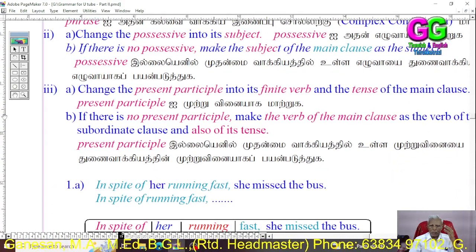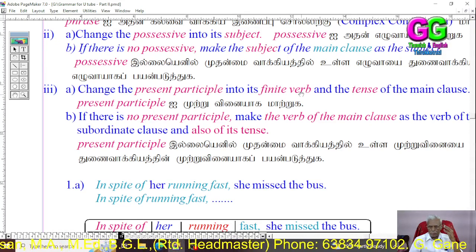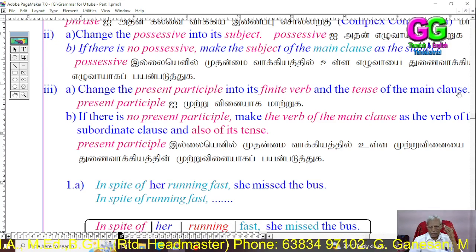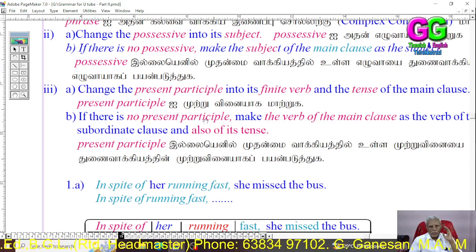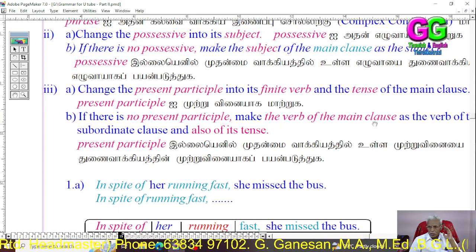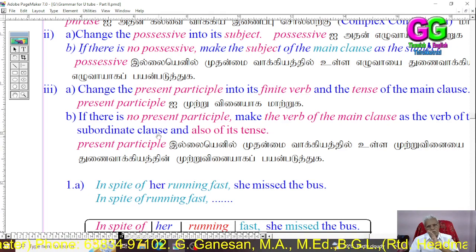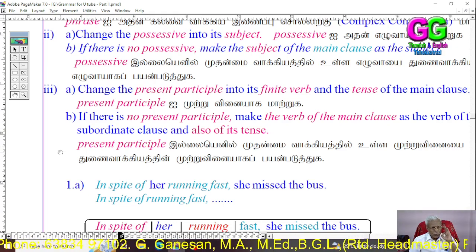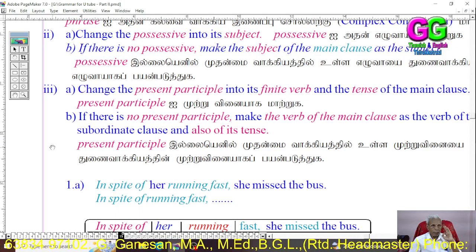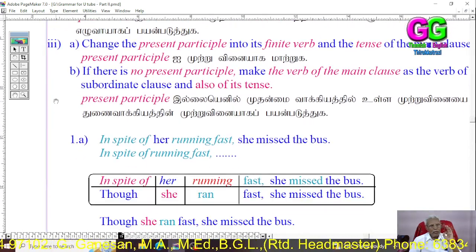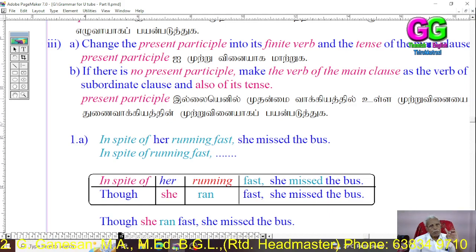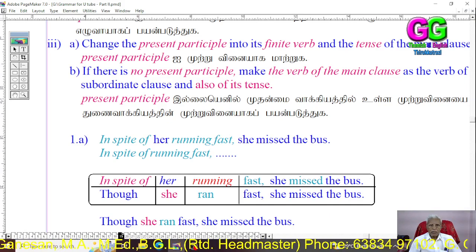Change the present participle into its finite verb and the tense of the main clause. If there is no present participle, make the verb of the main clause the verb of the subordinate clause, and also of its tense. These are the three main rules we are going to follow when converting a simple sentence into a complex sentence.